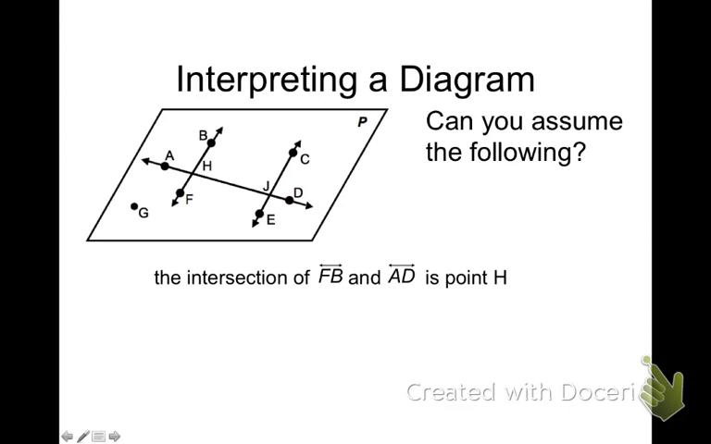The intersection of line FB and line AD. Let's quickly find line FB. Line FB is here, highlighted in orange. Is their intersection at point H? Yes. Good. The intersection of EC and AD, are they at J? Yes.